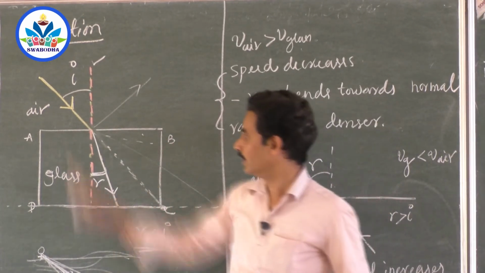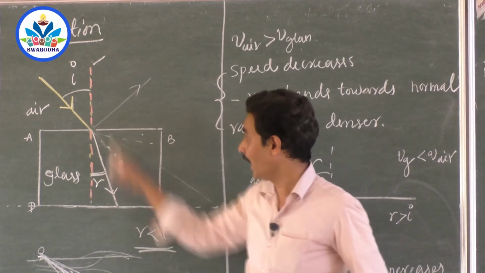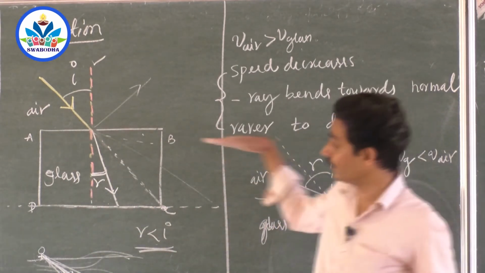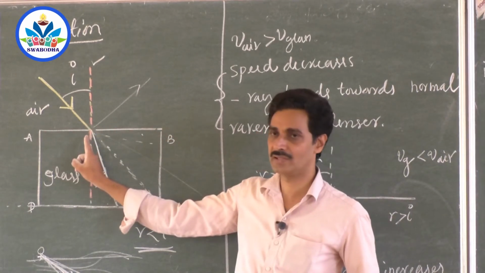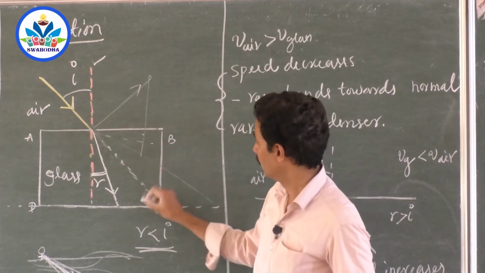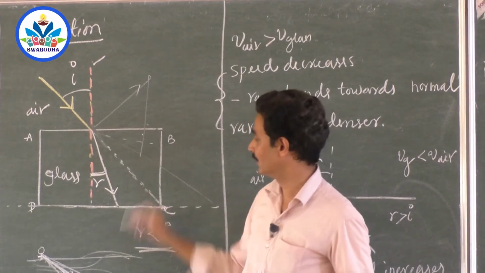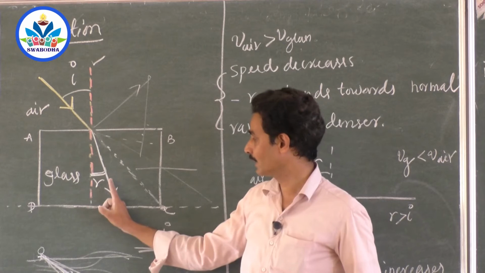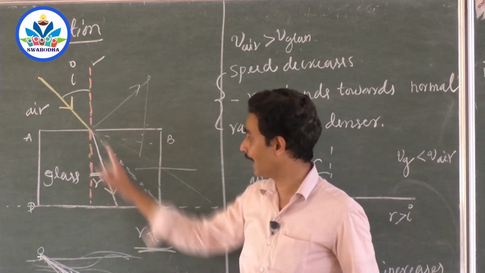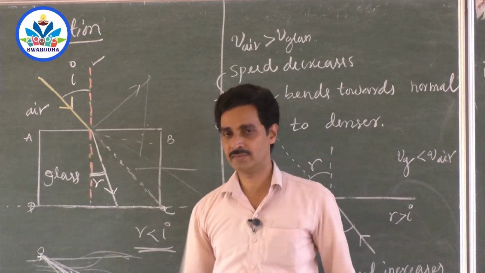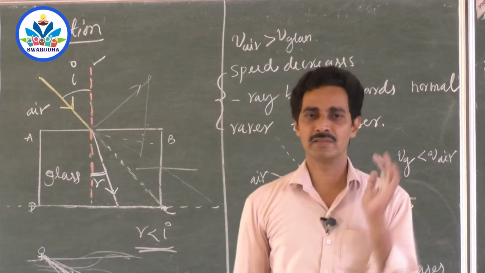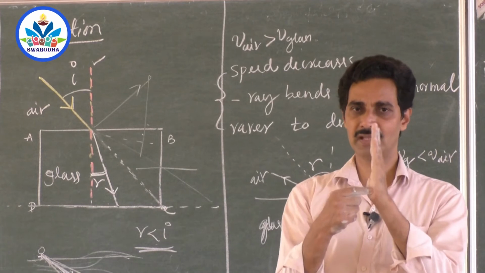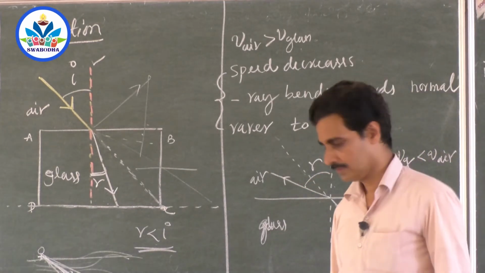So here also incident ray, refracted ray and the normal. Which normal? Normal drawn to the surface. Where? At the point of incidence. You can't draw a normal here and say that this normal also lies in the same plane, or a normal here. No. The incident ray, the refracted ray and the normal drawn at the point of incidence to the surface. You have to give the full address of the normal. Normal drawn to the surface at the point of incidence all lie in the same plane.